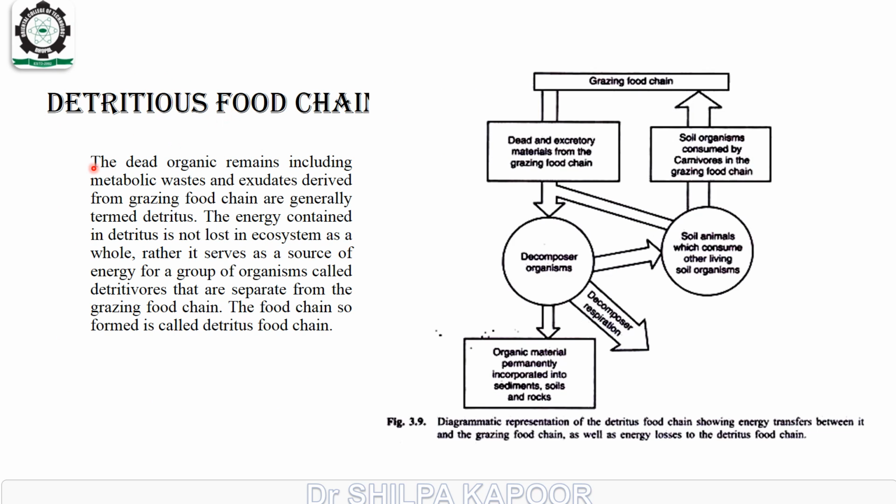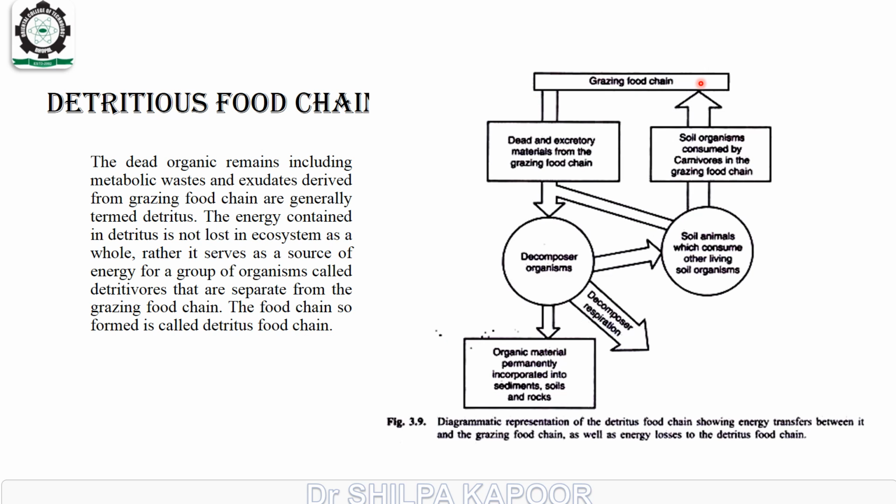Detritus food chain. The dead organic remains, including metabolic waste and exudates derived from the grazing food chain, are generally termed detritus. The energy contained in the detritus is not lost in an ecosystem as a whole, rather it serves as a source of energy for a group of organisms called detritivores that are separate from the grazing food chain. The food chain so formed is called the detritus food chain.